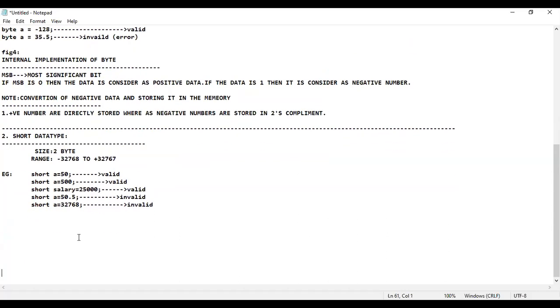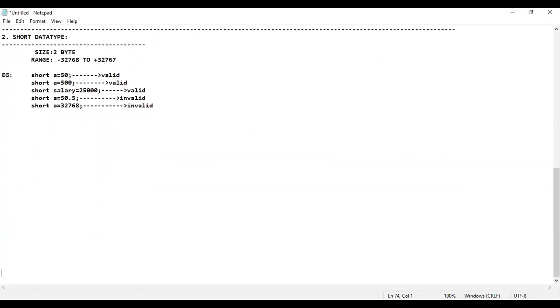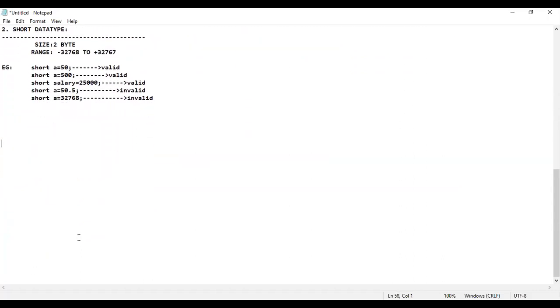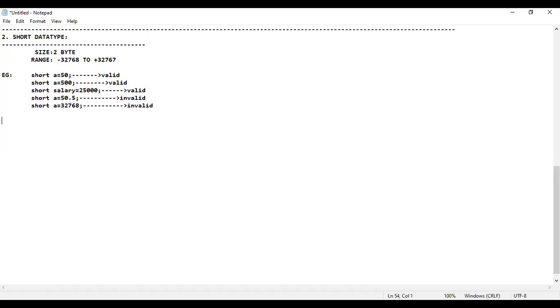So I would like to give one note point also here. Please observe carefully now. Why are people not using short? If you ask me, I would like to consider a note point here. So let me write it as a note.